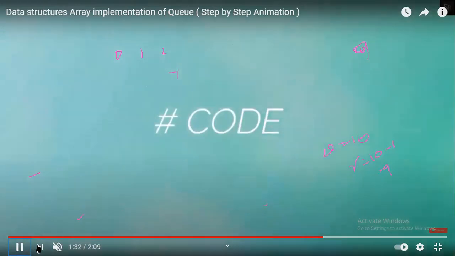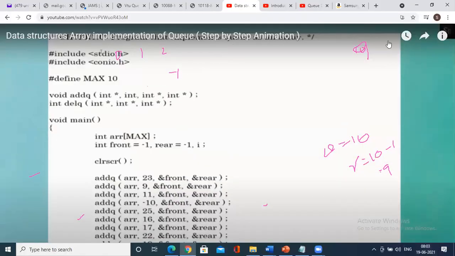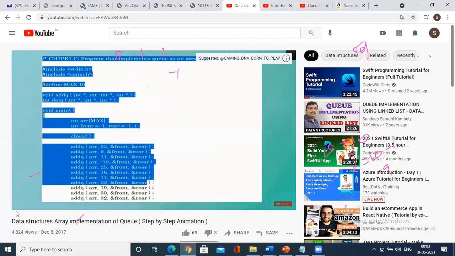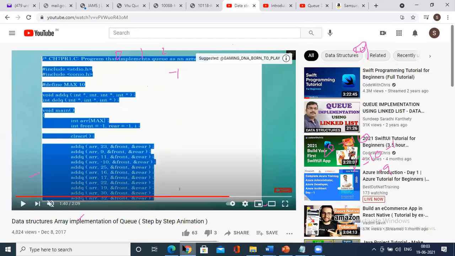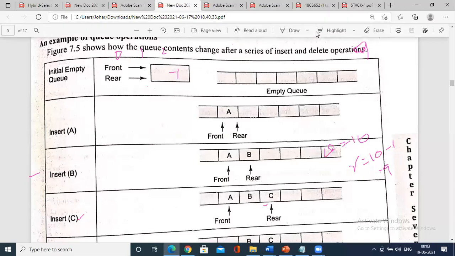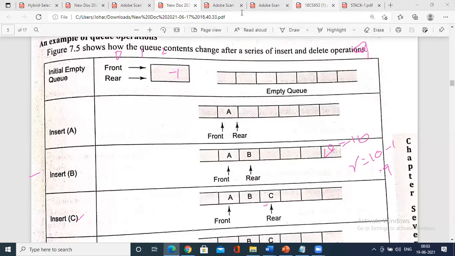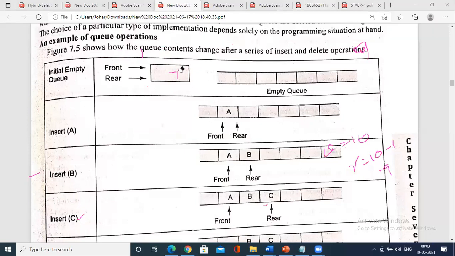Okay, so then we have a code for it. As of now, we will not go with the code. We have some other concepts first. Hope you were able to understand the concept. So before we go to the program, I urge you to go through this document, and also the animation video I showed you here, which I'll forward.